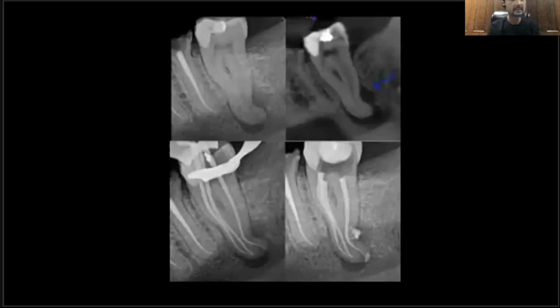So this case is not an Endo-Perio case, but you can see the lateral region. A very unique anatomy. This was one of the best cases I've ever treated. It looks very good. And these lateral anatomies are usually not instrumented, but chemically disinfected as much as possible. In some cases, you can see the sealer penetrate into the lateral canals, like this case.